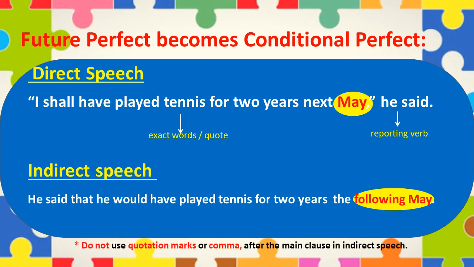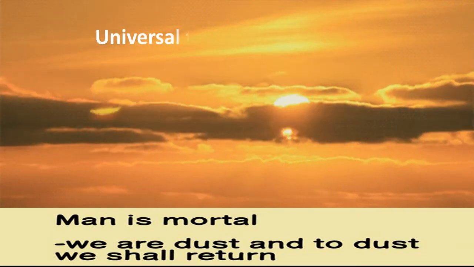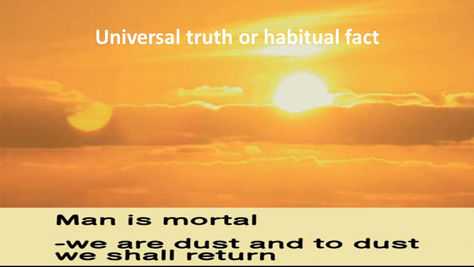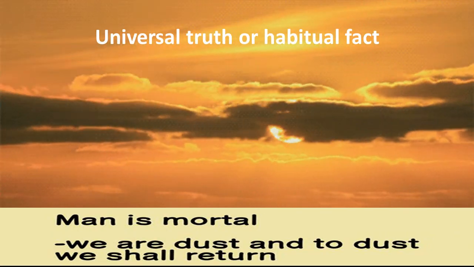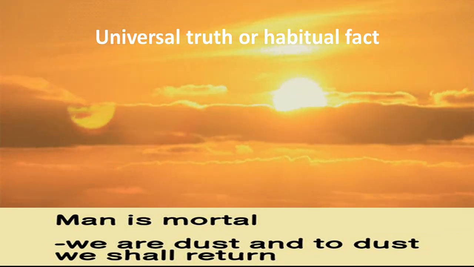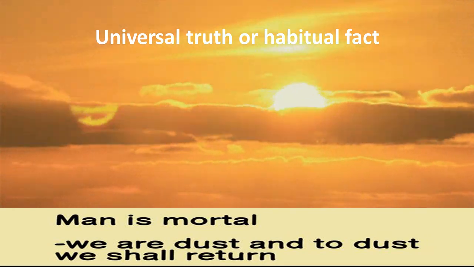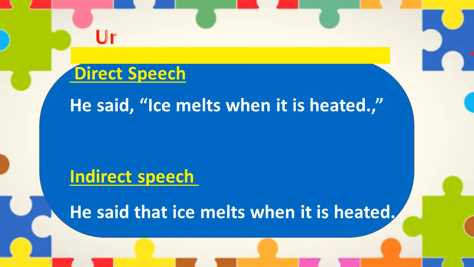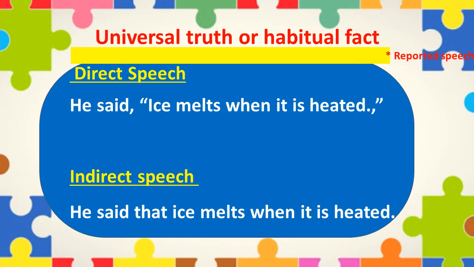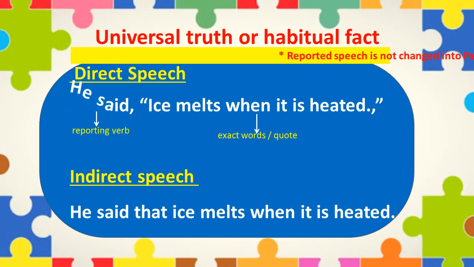But please note, if the reported speech expresses some universal truth or habitual fact, the tense of the verb in the reported speech is not changed into the corresponding past tense form. For example, under direct speech, the sentence is, he said, ice melts when it is heated. So, in indirect speech, it will become, he said that ice melts when it is heated.